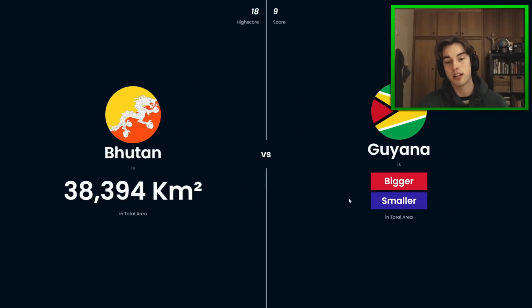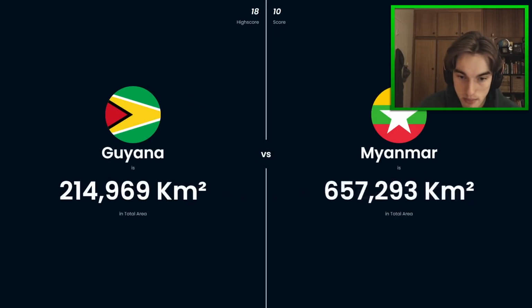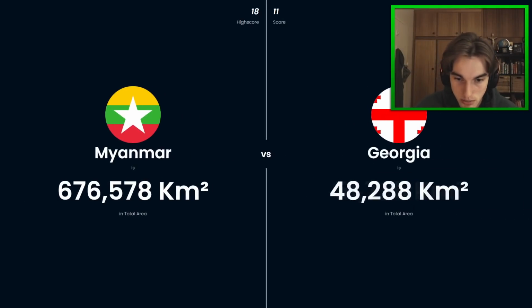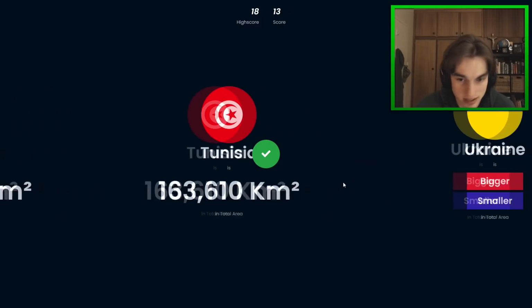I want to say Guyana is bigger though. Yeah. Ghana's, again, it's quite a bit bigger. And then Myanmar's even much bigger than that. And Georgia's much smaller than that, and less than 100k. And Tunisia should be bigger than Georgia. They're a similar size, but I think Tunisia has too much desert, yeah.